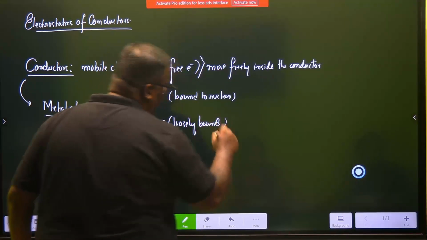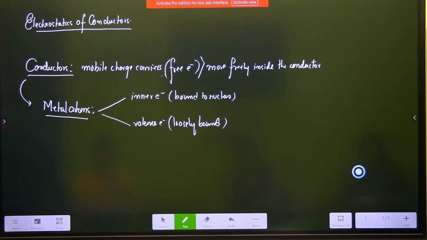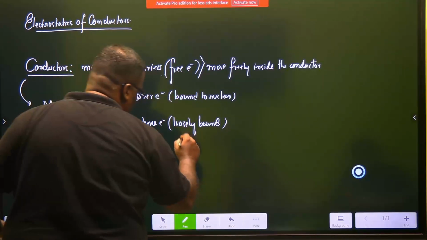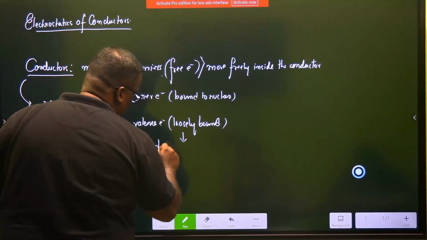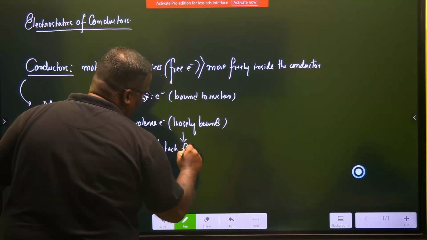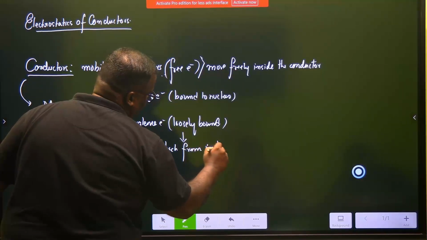So when you learn later, your study becomes easy. And since they are loosely bound, we say that they detach from individual atoms.